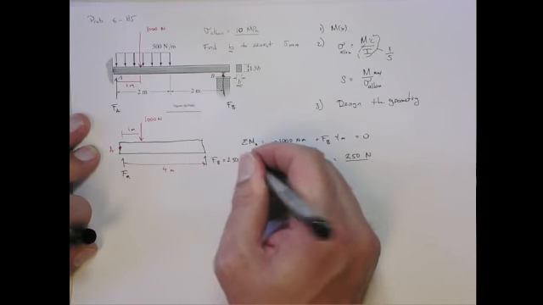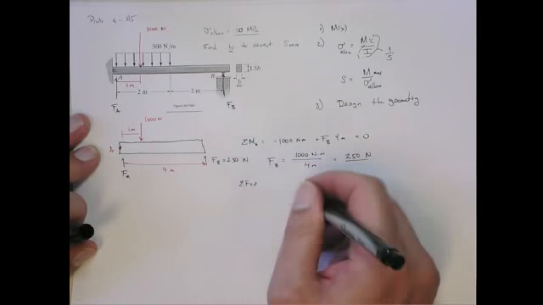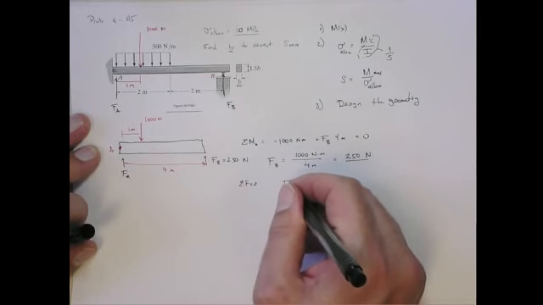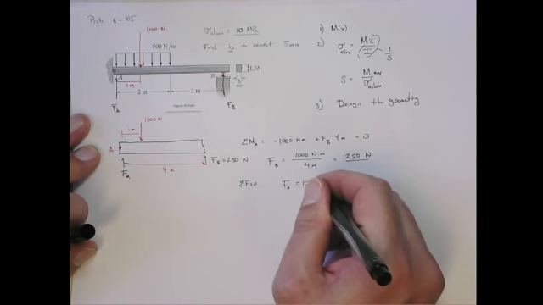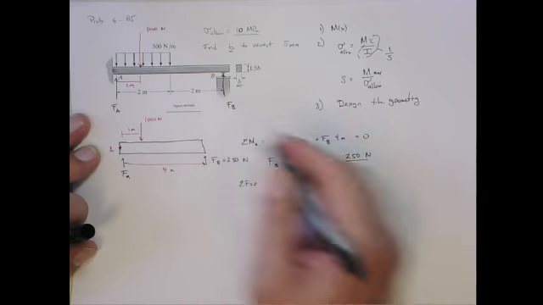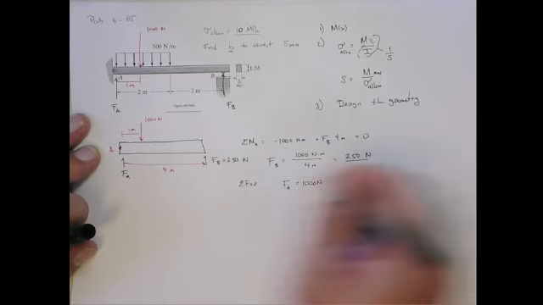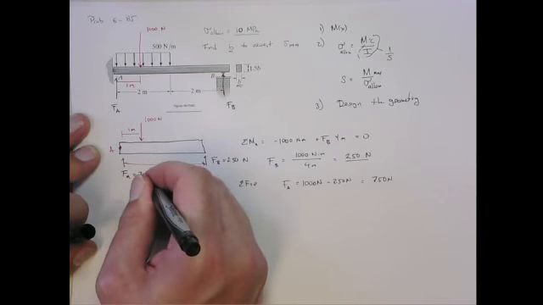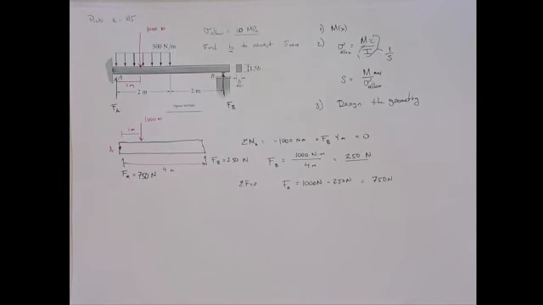So this is 250 newtons acting upward, and then we do sum of forces in the y, which has to go to 0, so that tells me FA has to equal 1,000 newtons, the downward force, minus 250 newtons, the force up at B. And that equals 750 newtons. So this is 750 newtons. Okay, so now we have the external reaction forces. Now we can compute the bending moment diagram.